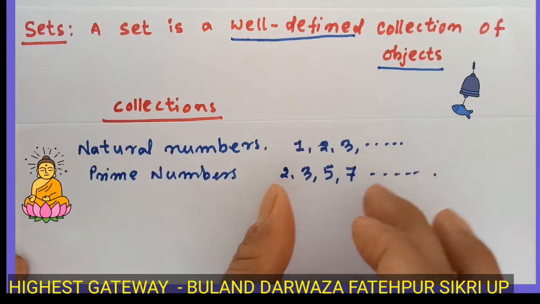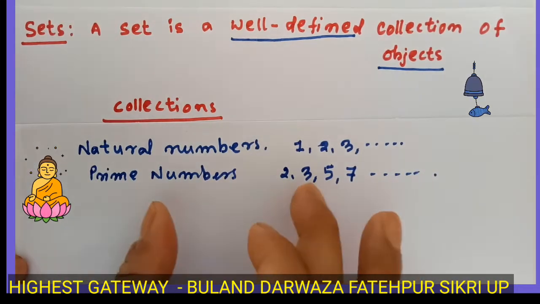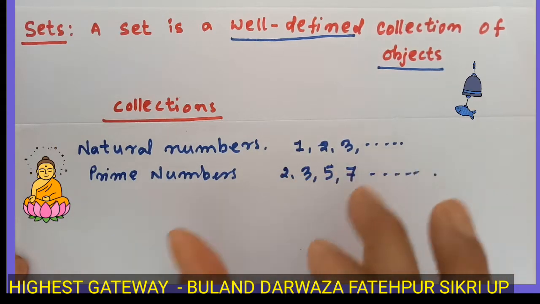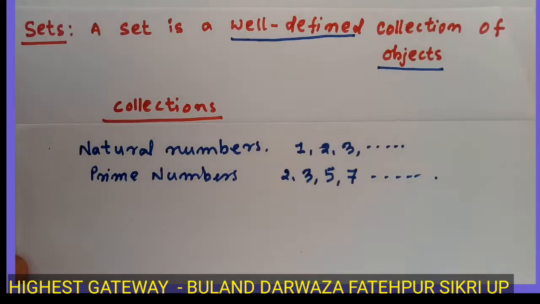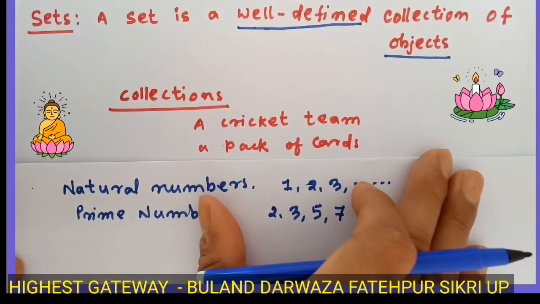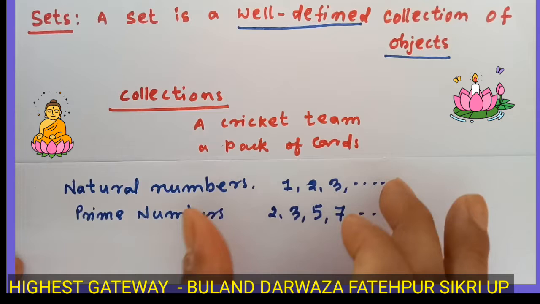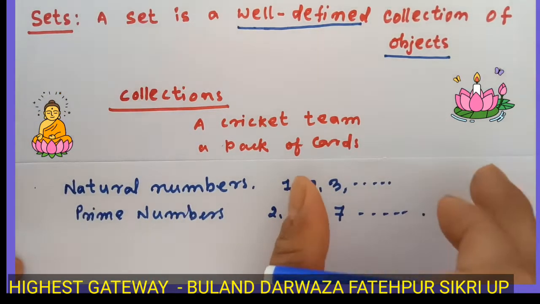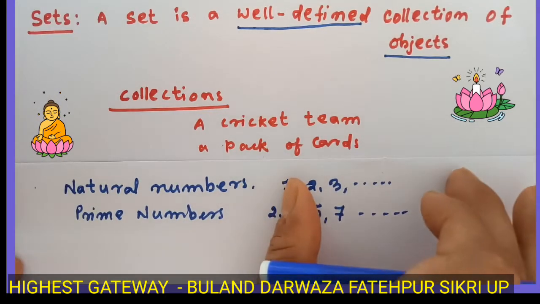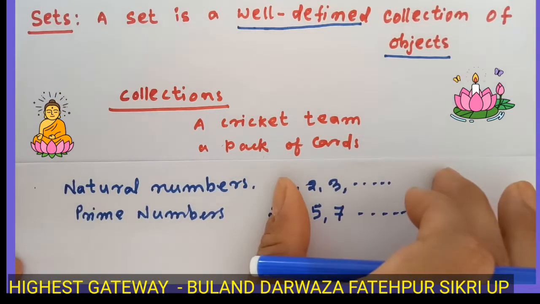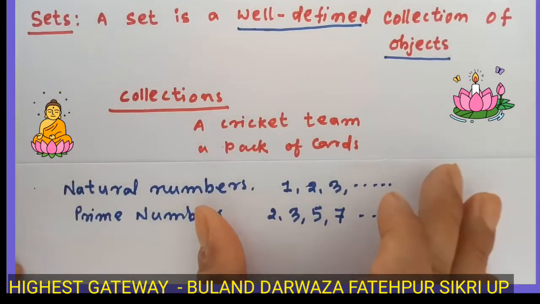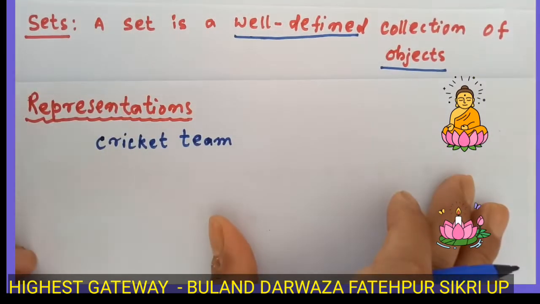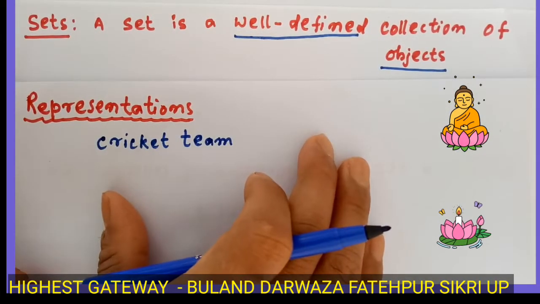Then the prime numbers are also considered a set, because all the members inside the group are well defined. Therefore, whatever we collect, they form a group and the members of the group are well defined. Then we consider that as a set. Now, representation of a set. Now we will see how we represent a set.